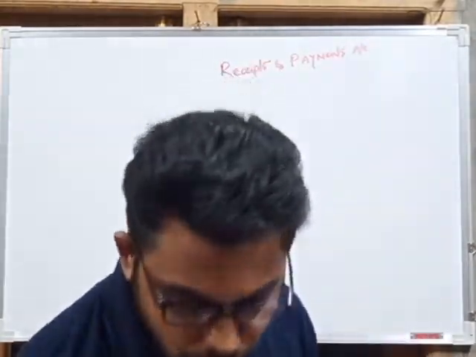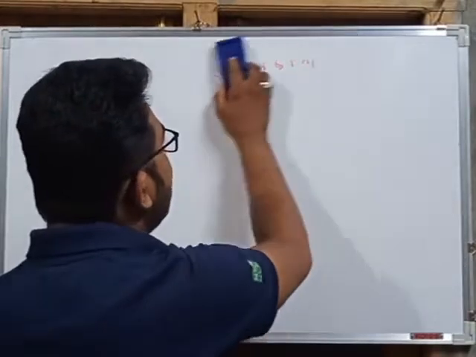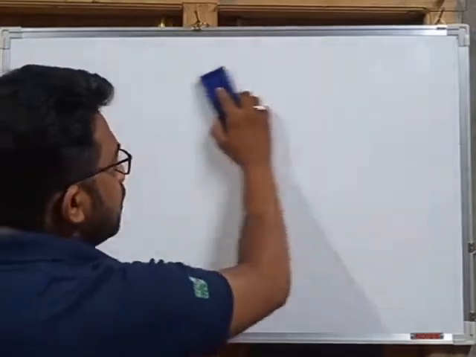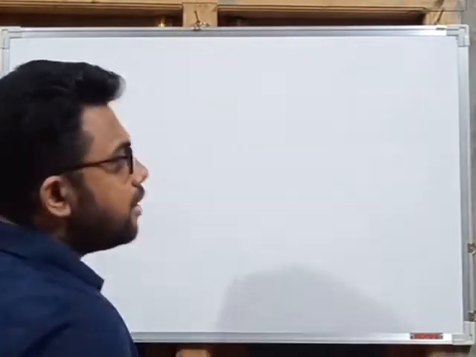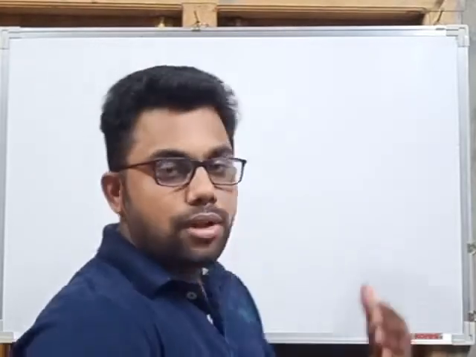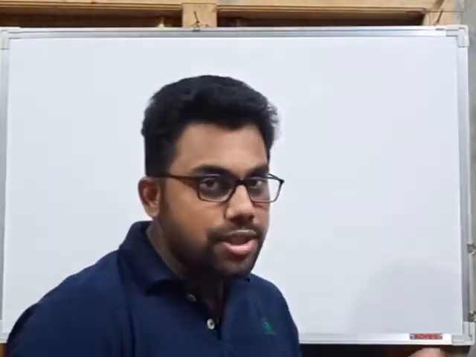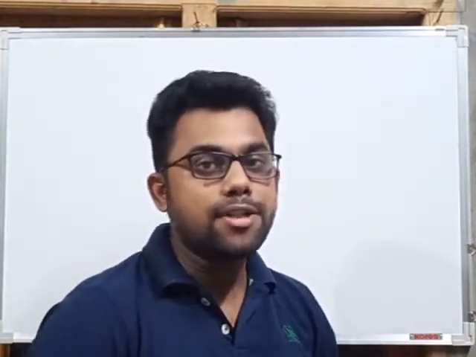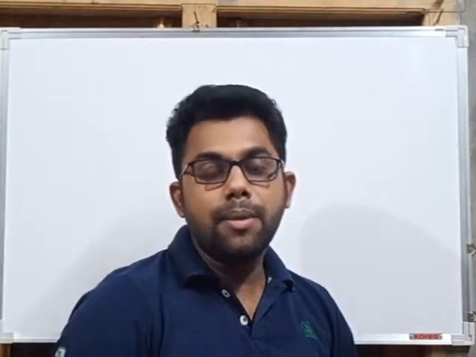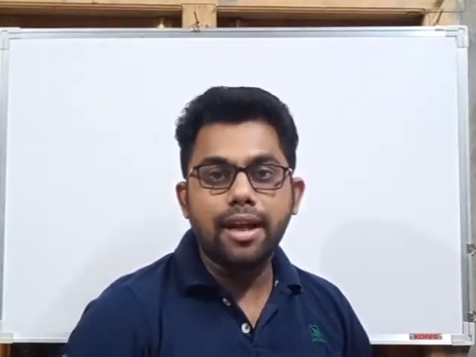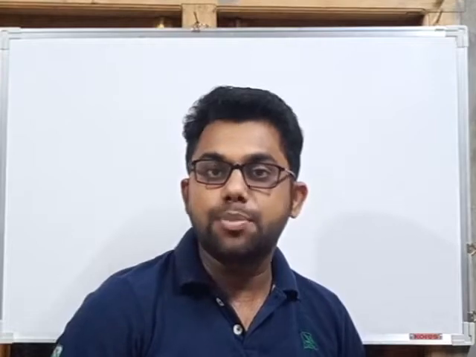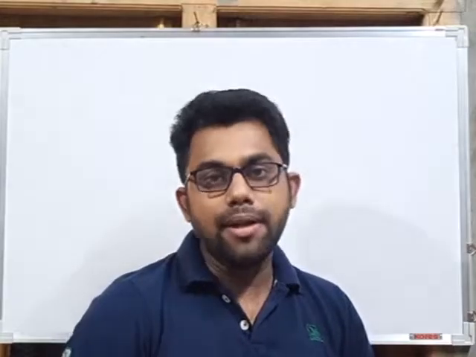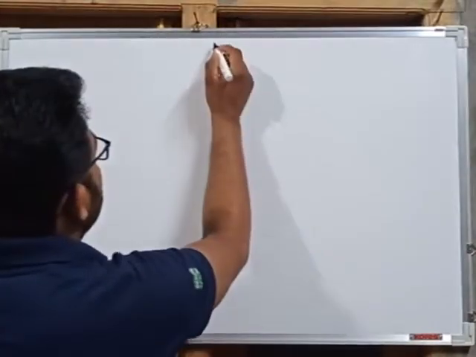Okay, so in today's class we are going to discuss another important account that is prepared by the non-trading organization. Non-trading organizations mainly prepare three types of financial statements. One is the receipts and payment account that we have already discussed, and in today's class we are going to discuss the theoretical aspect of another account, that is the income and expenditure account. Because before starting the practical solution of the income and expenditure account, we have to know what it is and what the different elements of the income and expenditure account are. Okay, so let's start.